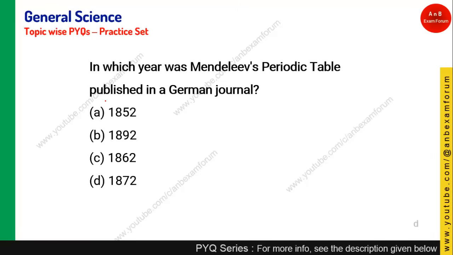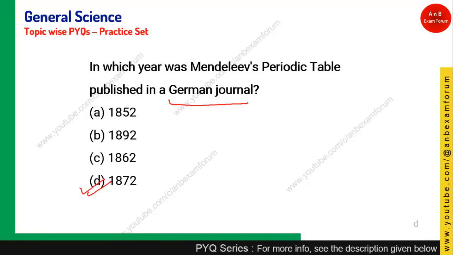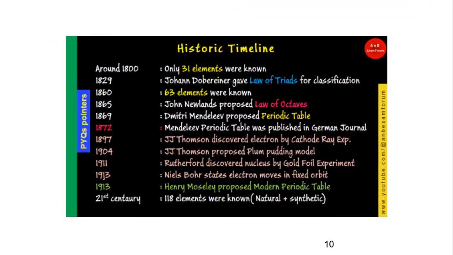Quickly, let's see the next question. In which year was Mendeleev's periodic table published in a German journal? Okay, so Mendeleev is basically from Russia, and in the year 1872 he published the periodic table. Okay, so it is basically a static portion or historical fact that you need to remember, and we have seen a lot of pointers related to the timeline.